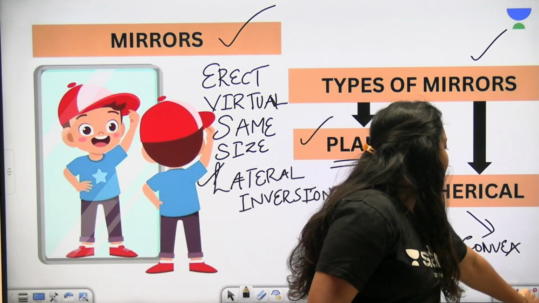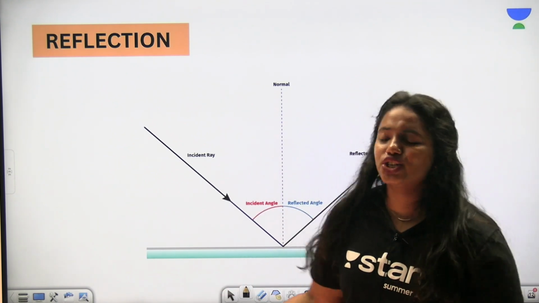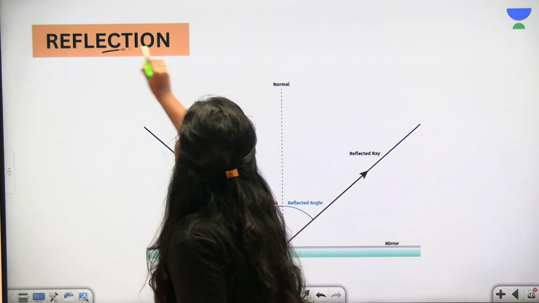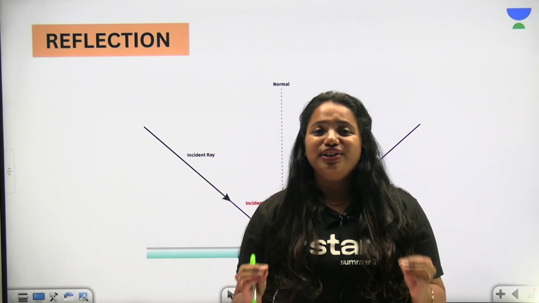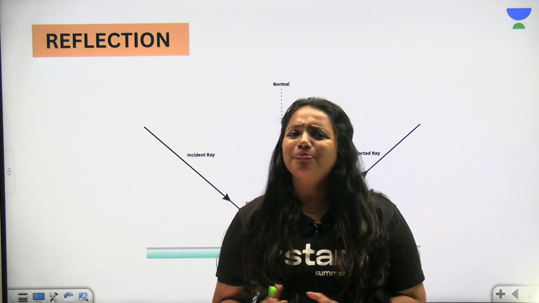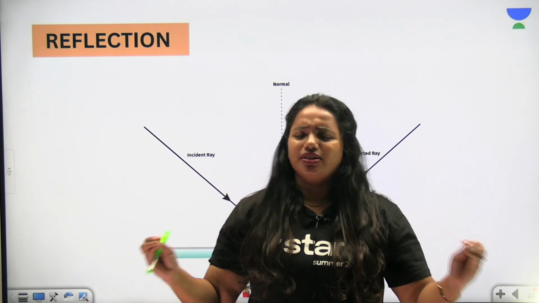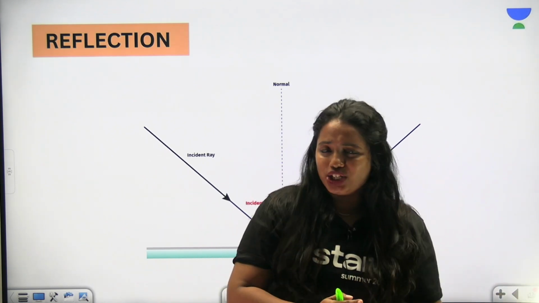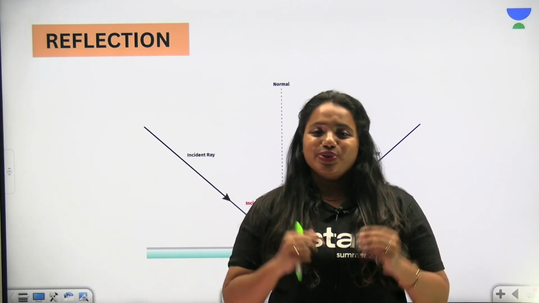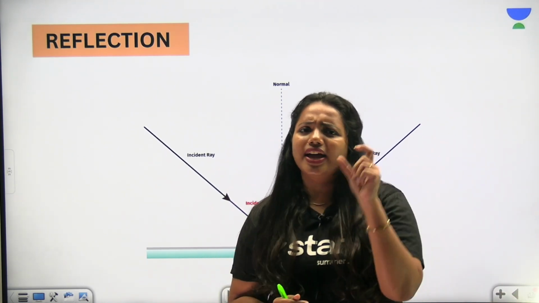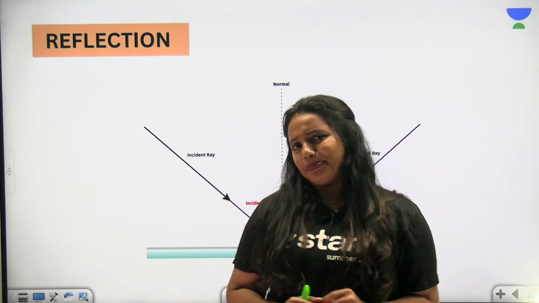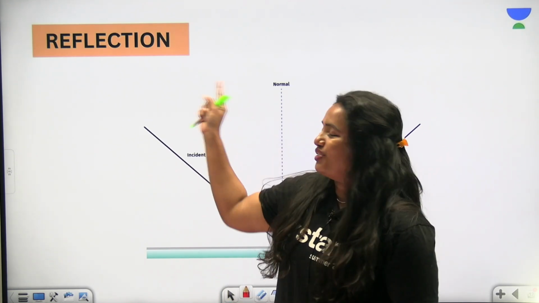So now we are diving into the next one. It's all about reflection. Very important point. So now we are going to learn about reflection in detail. It's very important to learn a few terms here. Before that, let me tell you the basic relationship between image formation and reflection. If an image has to be formed, there must be reflection happening. So now we are going to learn reflection in detail.